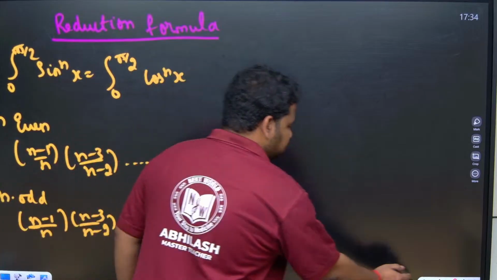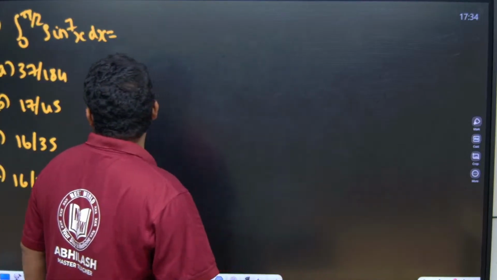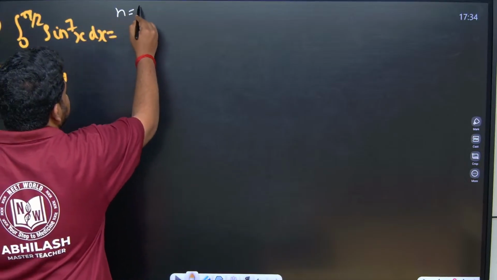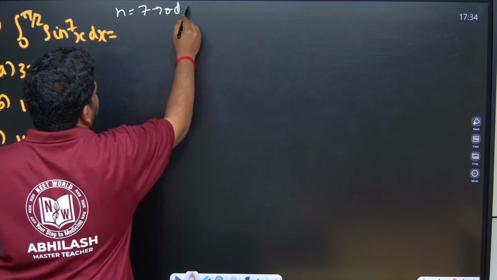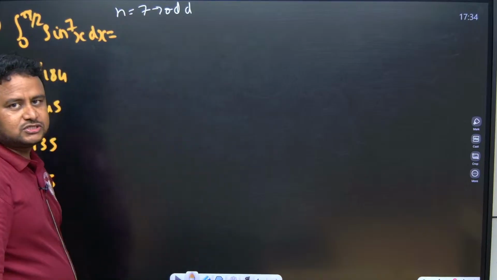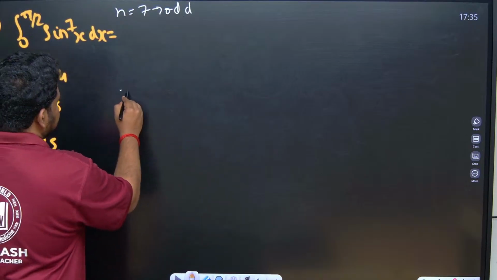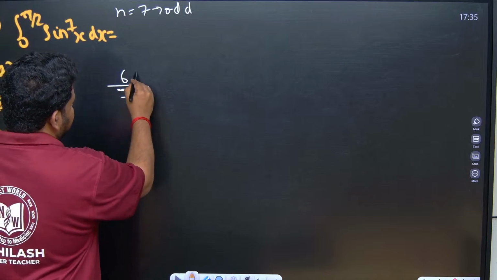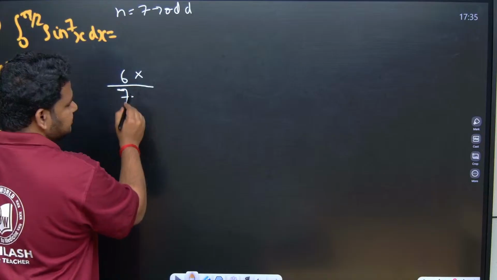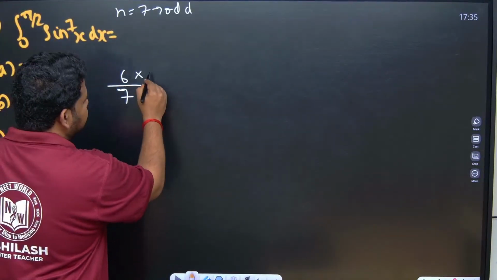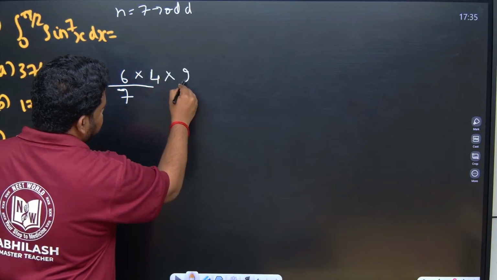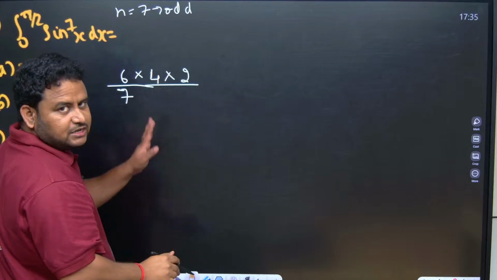So let us see through some questions. Here they have given 0 to pi by 2 sin 7x dx. So here n is 7, which is odd. How to solve this question? First of all, I should write 7 here. Reduce this by 1, I will write 6 here. Before 6, what is the even number that we have? 4. After 4, we have 2. After 2, we don't have any even number, so keep it as it is.